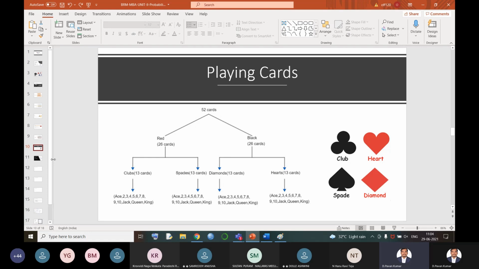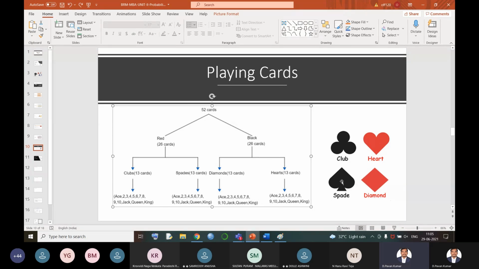Now again, in red cards there are two different types of symbols. One is hearts, the second is diamonds. So 26 is again divided into two parts, 13 diamond cards and 13 heart cards. Similarly, black cards are also divided. Sorry, in this diagram the picture was quite reversed. Under black it was given as diamond and hearts, and under red it was given as club and spades. So it is quite reversed. Instead of red we need to have black, and instead of black we need to have red cards. It is simply confusing. Let us change that in the next session.